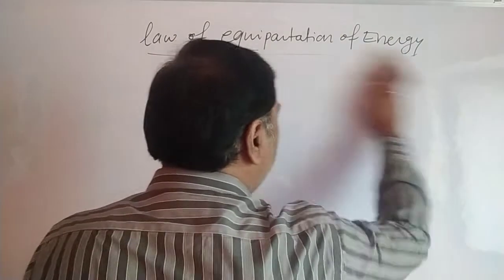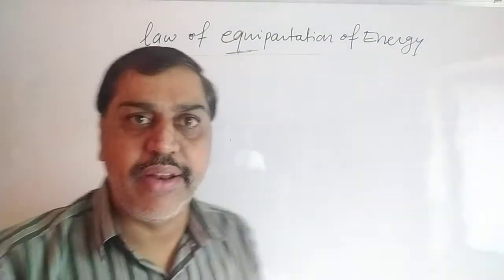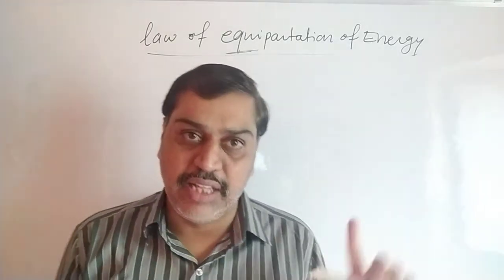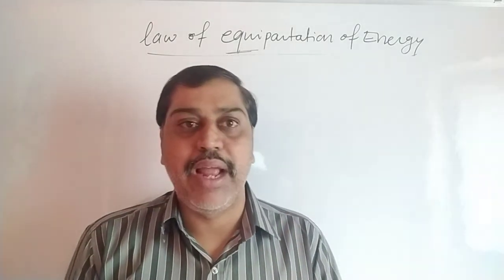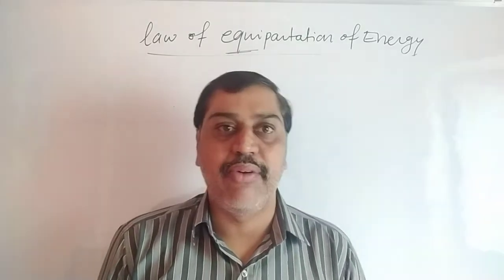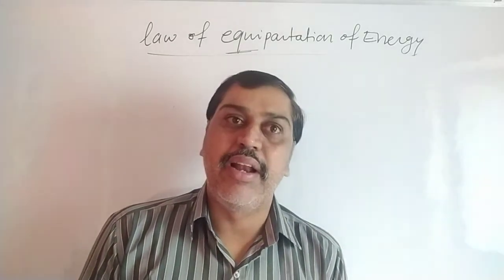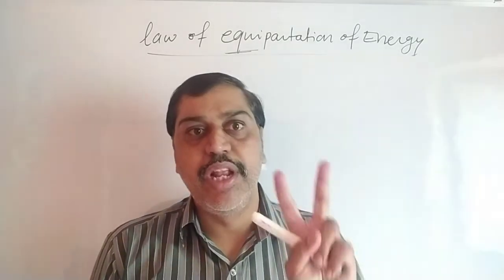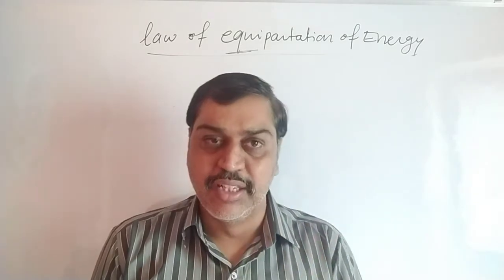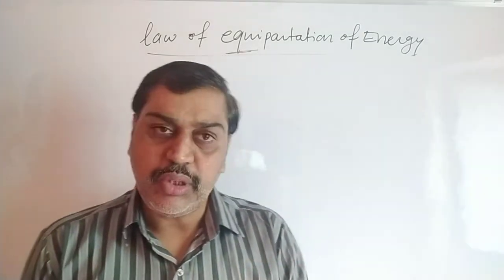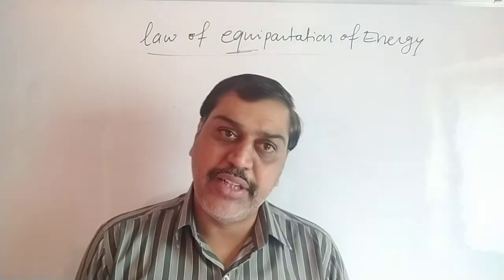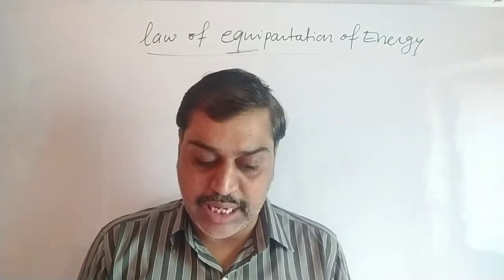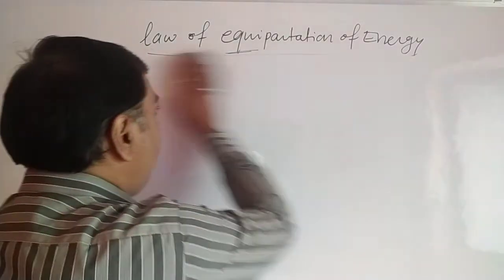So what exactly is degree of freedom? Remember, this law of equipartition of energy that I have told you now is for translational motion. The same thing we have to apply for rotational motion and for vibrational motion. But the terms change a little bit, because in rotational motion there are only two rotations, clockwise or anti-clockwise, so the total energy is distributed along two parts only, and in vibrational motion there may be n number of vibrational motions, so it changes a little there. We will see that later on. Let's go directly to the next topic, degree of freedom.